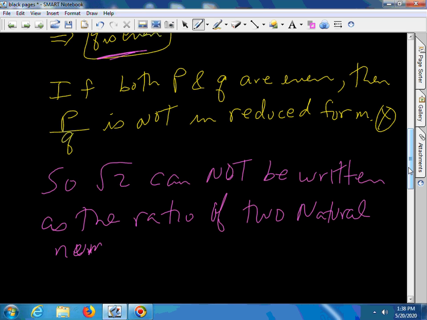Oops. Hence it is irrational. Hence the square root of 2 is in fact irrational. And that's the end of the proof.